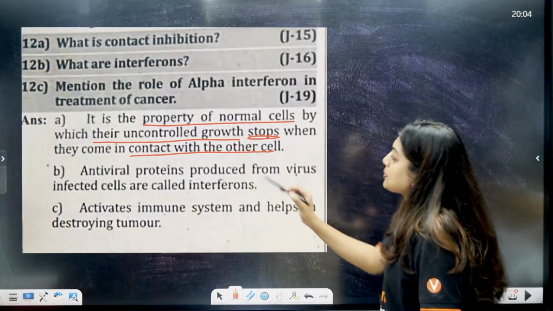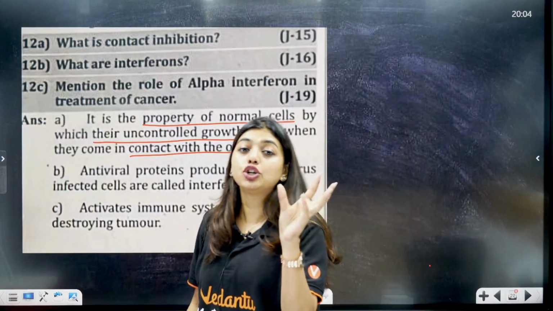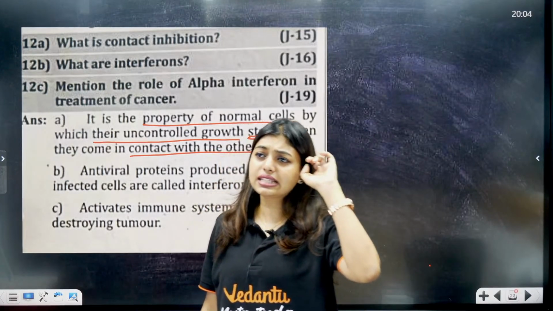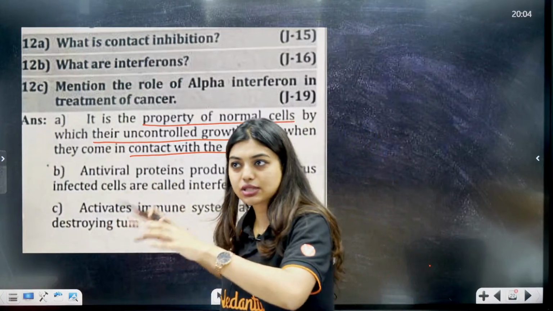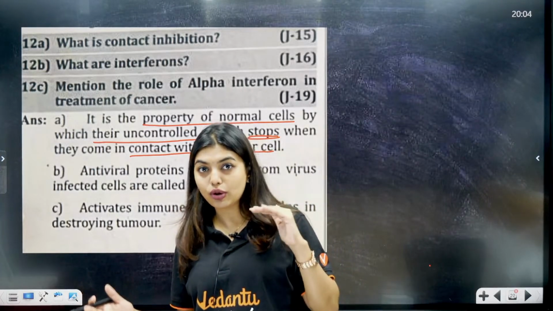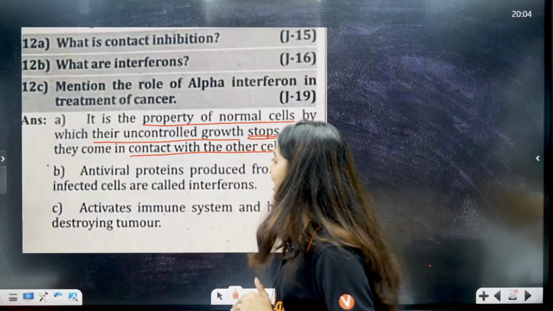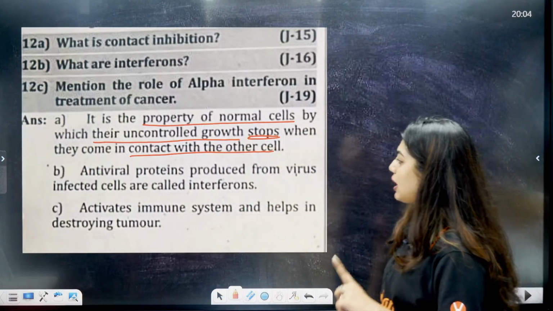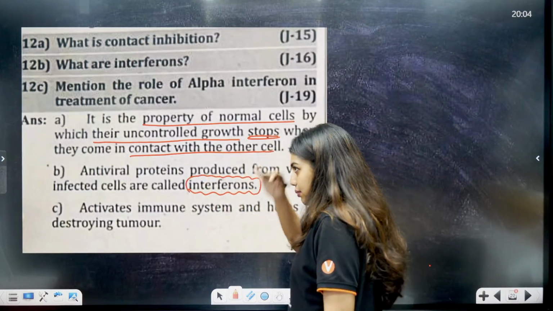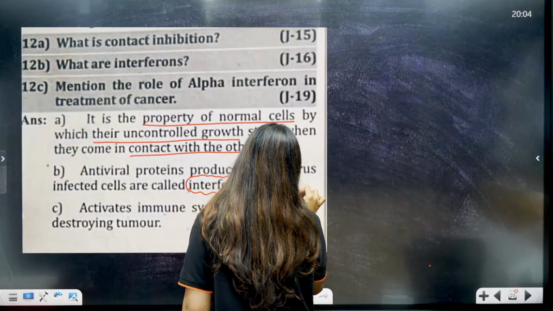Okay, yes. Next is, what is interferons? I told you interferons are released by virus-infected cells to protect non-infected cells. This is like helping each other, okay? I'm not saying this one session is enough. Similar questions are enough, but you have to do the studying part, okay? Now you know the questions, and studying is more important. So antiviral proteins produced from virus-infected cells are called interferons. These are released so that they can protect the non-infected cells.